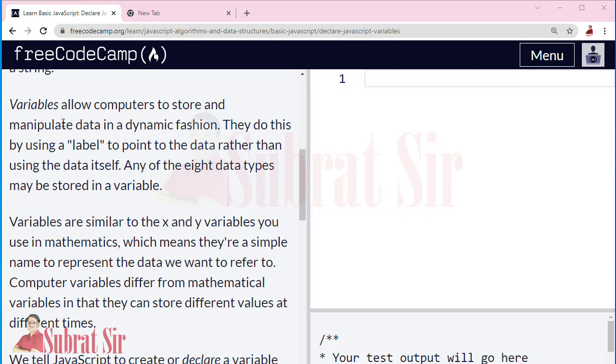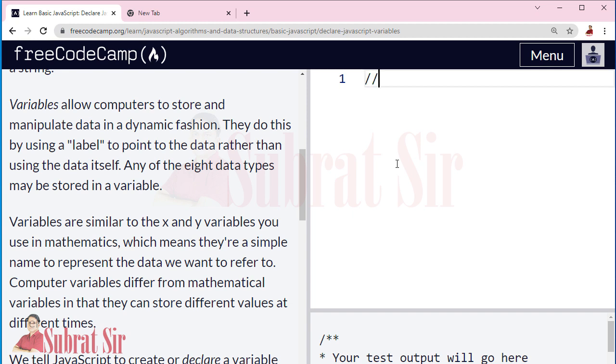What is a variable? Suppose we are writing x, y. In mathematics we write let x equal 5. So it means x is a variable and we assigned the value 5 to it.